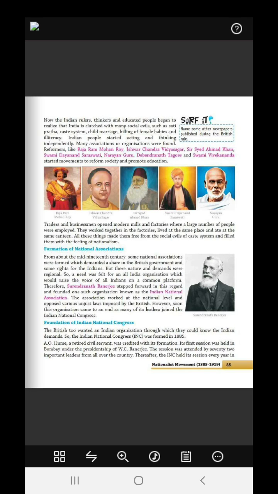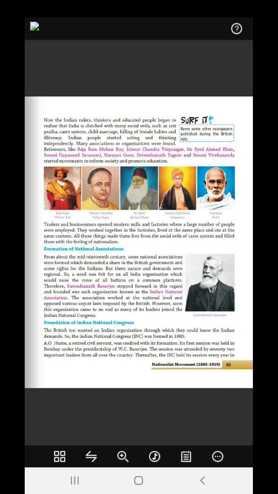Now what used to happen, due to the caste system, people of different castes ate in different positions. The lower caste used to sit on the floor, and the upper caste used to sit on the tables. But then now they ate the same food, sat at the same place, lived at the same place, and therefore they were brought together.